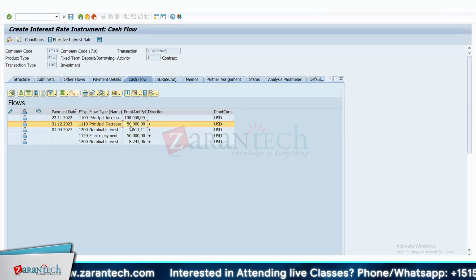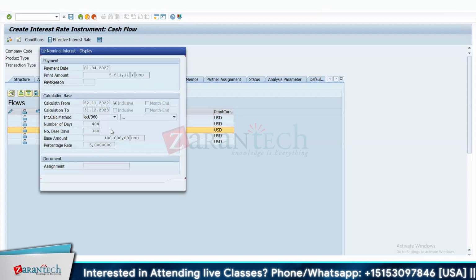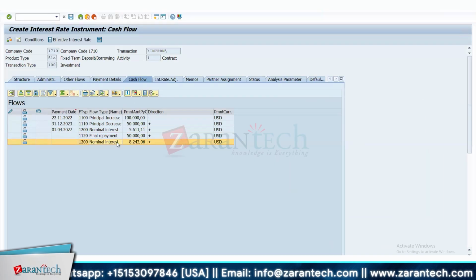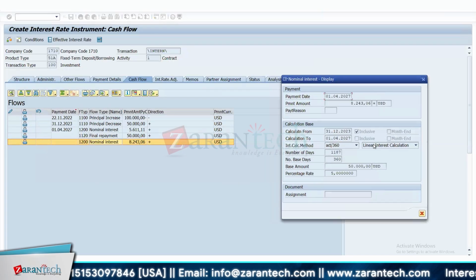You're taking this money back to the company, and automatically the nominal interest will get adjusted here. Okay. So between 22nd of November 2022 to 31st of December, it is giving 5% interest on the entire 100,000. But for the next one, it is only going to give the interest on the remaining 50,000 from 31st of December till 1st of April 2027. The base amount has decreased because I also decreased the principal amount.